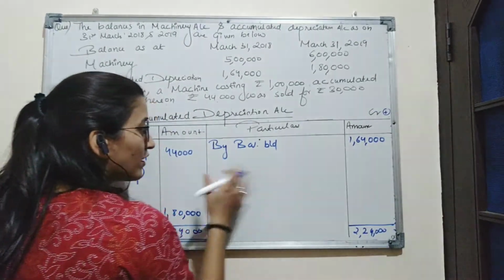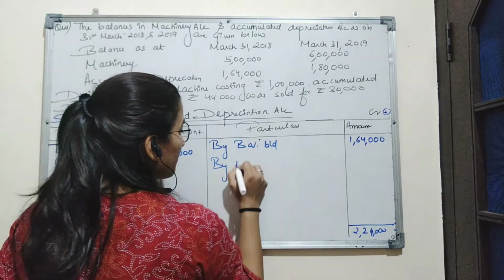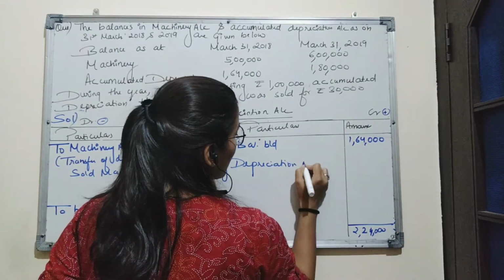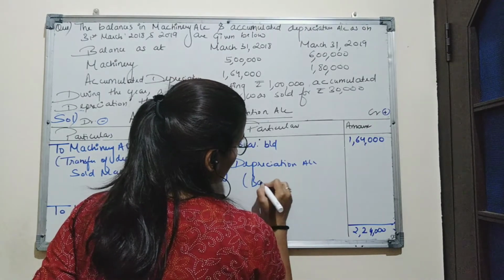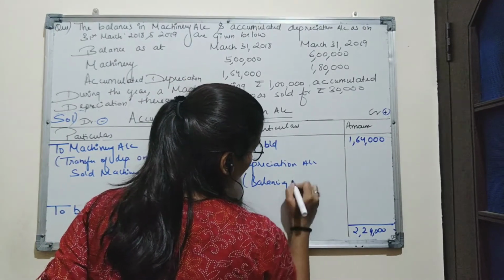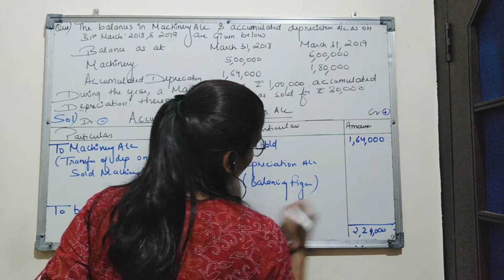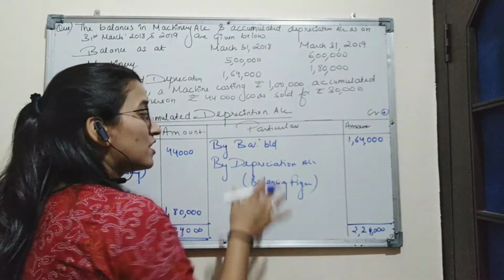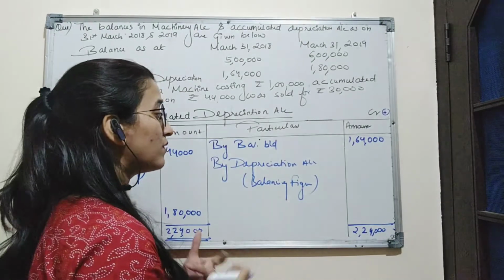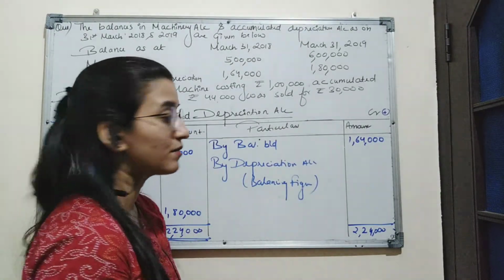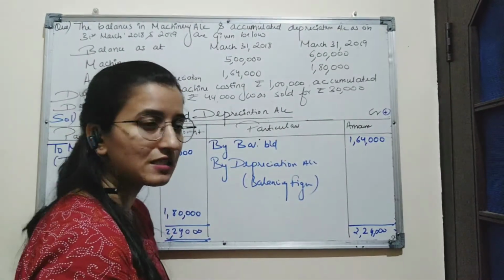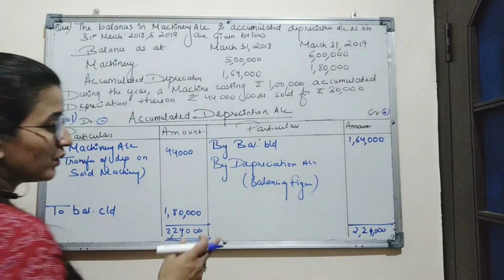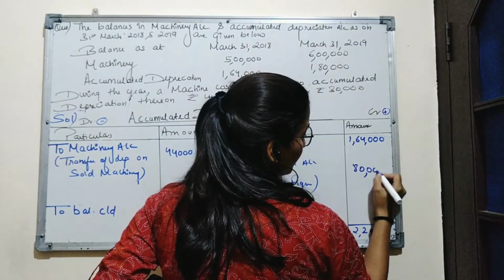This balancing figure will be recorded as by depreciation account. It is a balancing figure. This depreciation amount will be the depreciation for the current year, because we record the current year's depreciation on the accumulated depreciation account. So the balancing figure here will be 80,000.